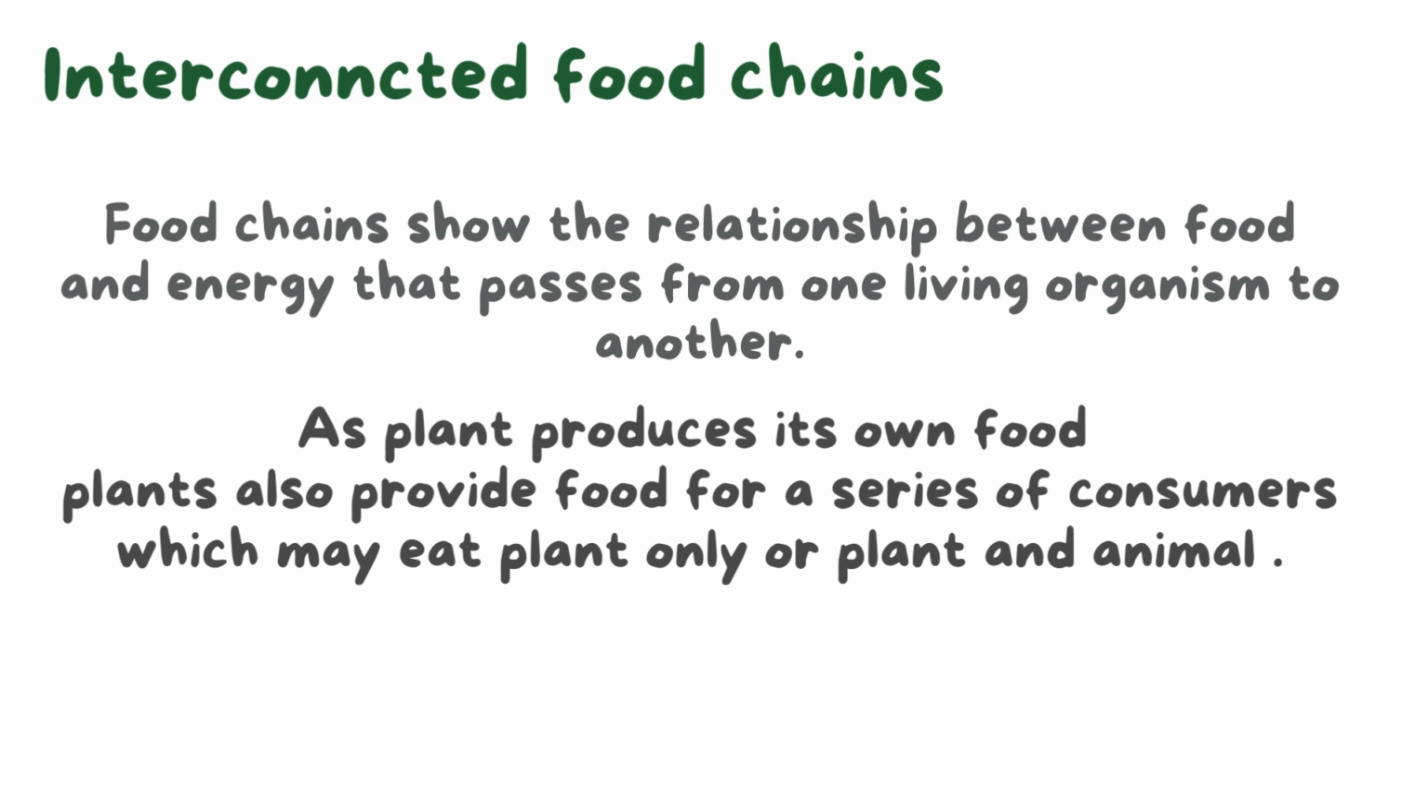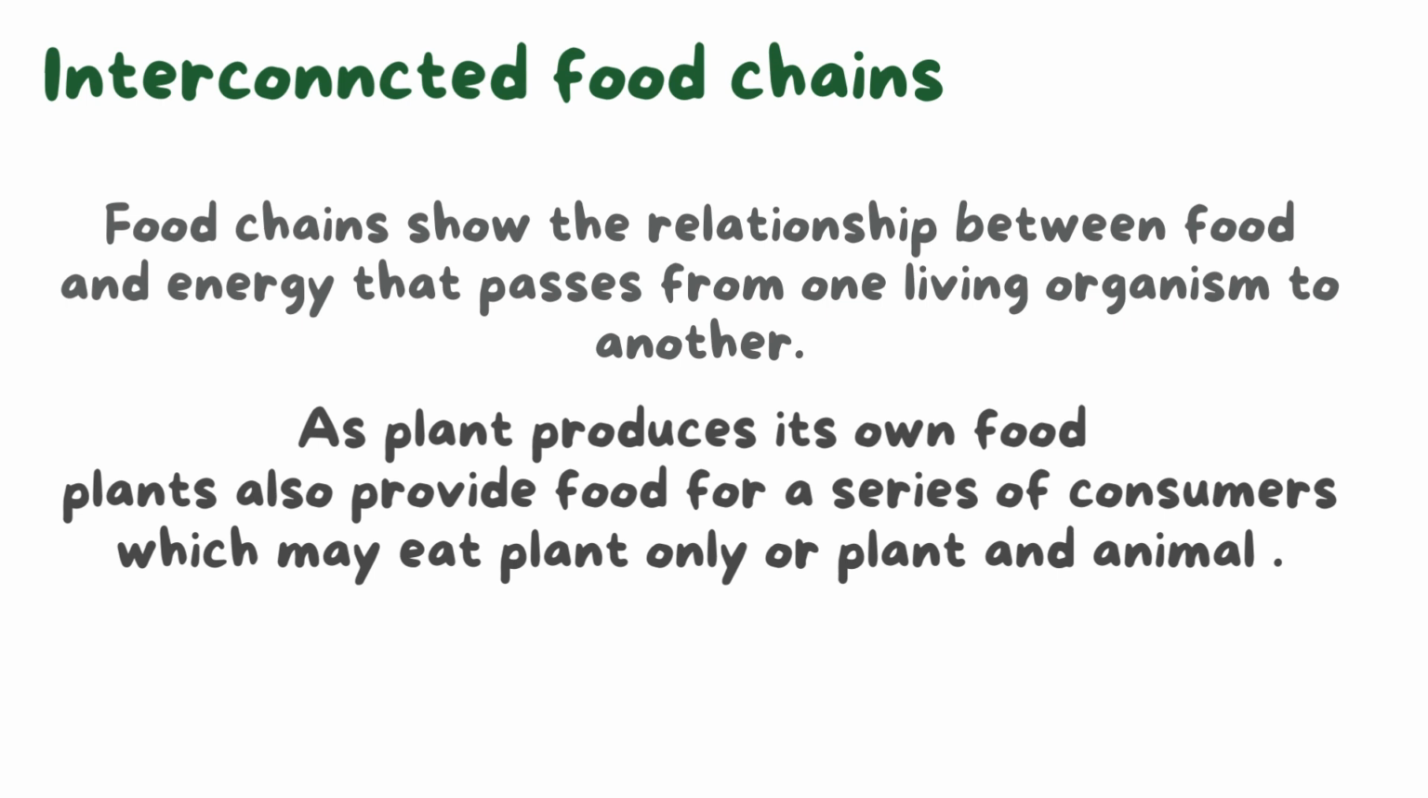Interconnected food chains show the relationship between food and energy that passes from one living organism to another, as we saw in our examples. The grass is eaten by the grasshopper and the grasshopper is eaten by the snake. So it shows us the energy flow from one organism to another. But in fact, the plant as a producer makes its own food, so it provides food for many living organisms, not one living organism. And this is shown in the food web.